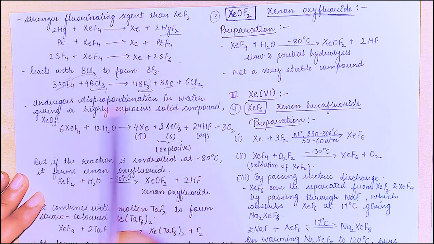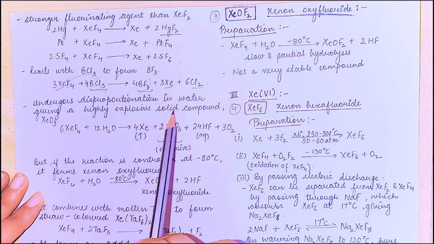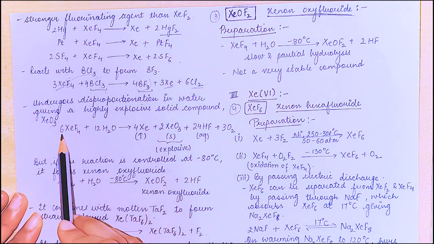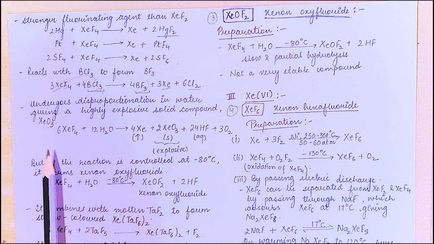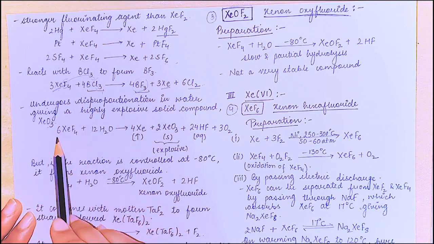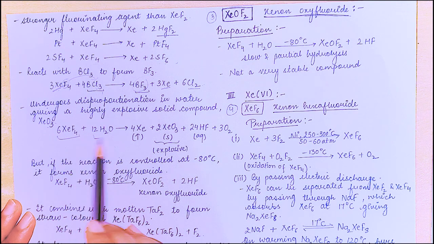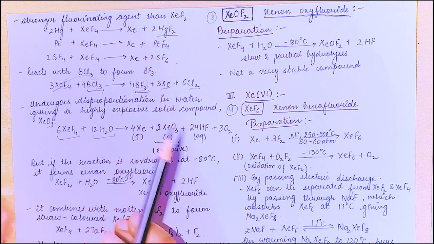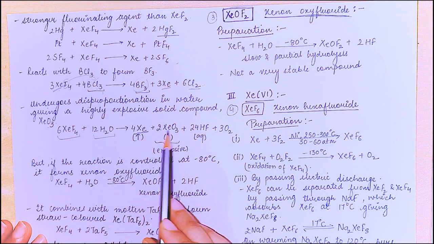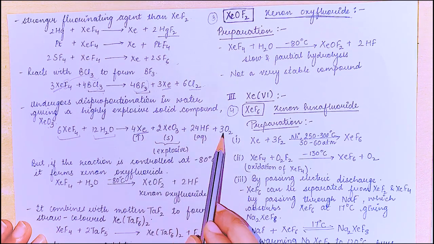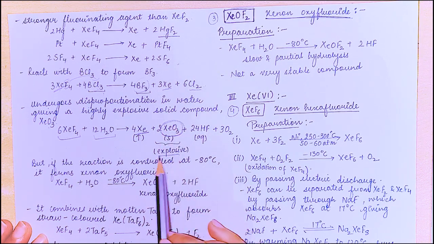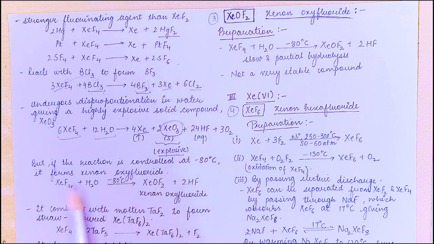It undergoes disproportionation in water, giving a highly explosive solid compound, that is XeO3. Okay, let's see this. It is very interesting. This is XeF4. On reacting with water, it forms xenon plus XeO3 plus HF plus O2. This XeO3 is a solid compound and it is explosive, right?